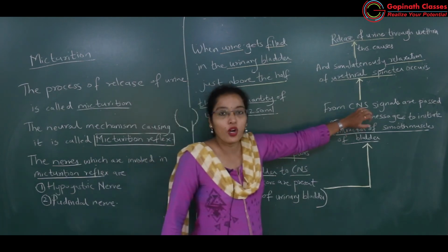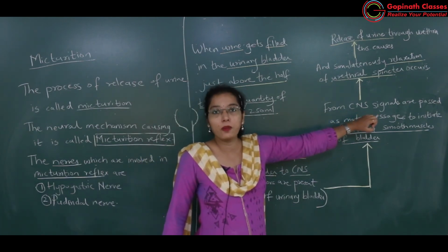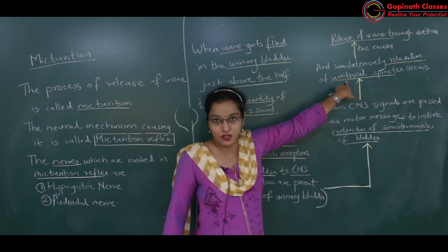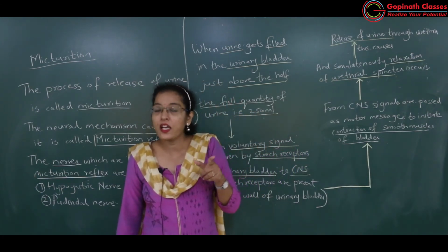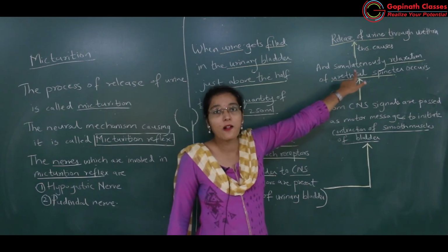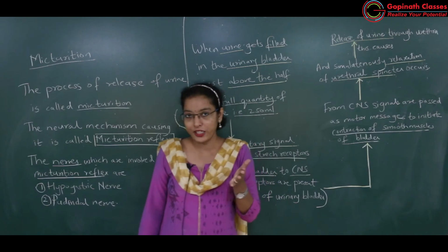And because of contraction of the wall of urinary bladder, there will be force exerted over the urethral sphincters, and urethral sphincters will relax, okay. Because of relaxation of the urethral sphincter, there will be release of the urine out of the body, okay.